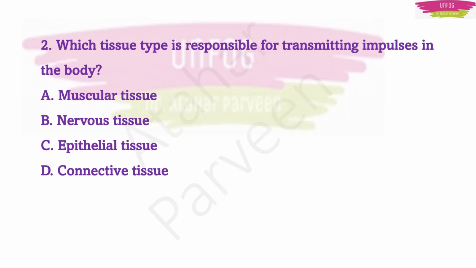Next question. Which tissue type is responsible for transmitting impulses in the body? The options they have given are muscular, nervous, epithelial and connective tissue. Here you should note down that the tissue responsible for transmitting impulses in the body is nervous tissue, because transmitting impulse means it should be related to our nerves only, right? With that logic also you can give the correct answer. So the answer is option B, nervous tissue.